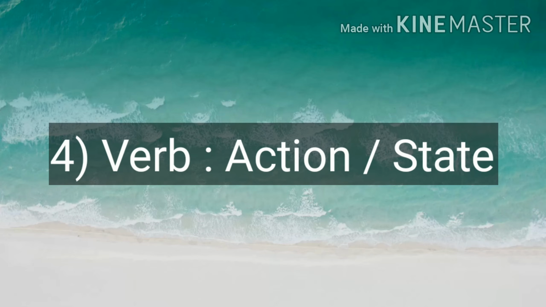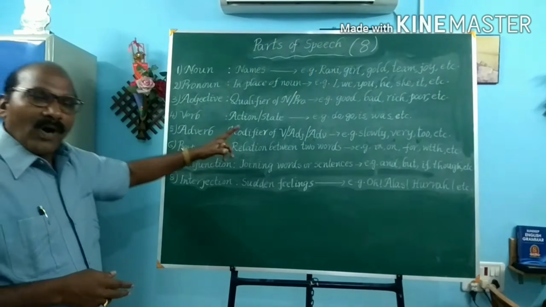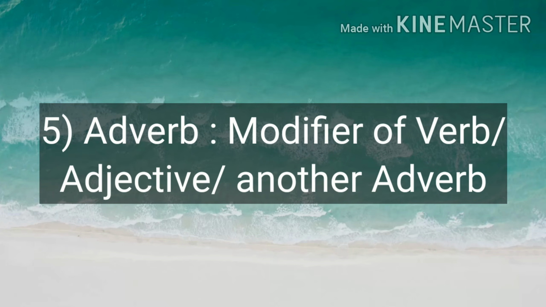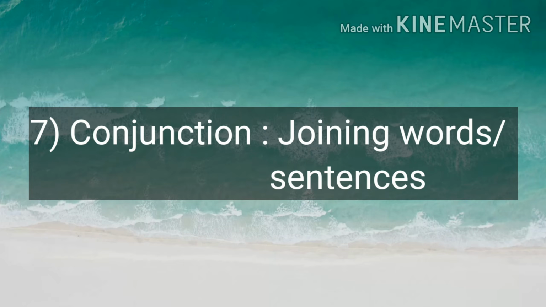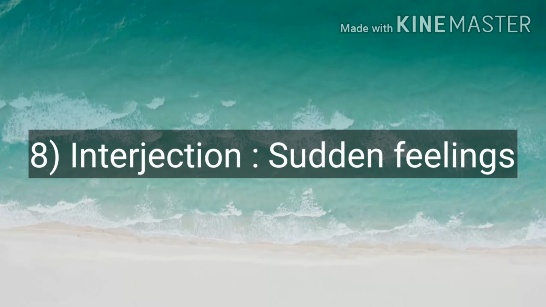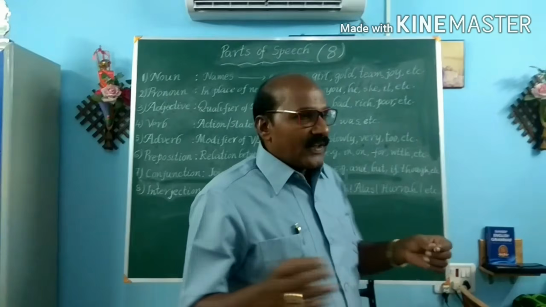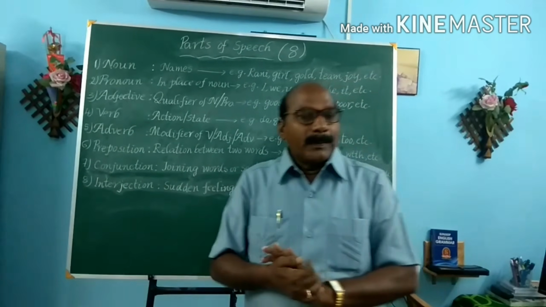Verb indicates action or state. Adverb modifies a verb or adjective or another adverb. Preposition shows the relation between 2 words. Conjunction joins words or sentences. Whereas interjection expresses some certain feelings. So this is in brief about the topic of parts of speech.